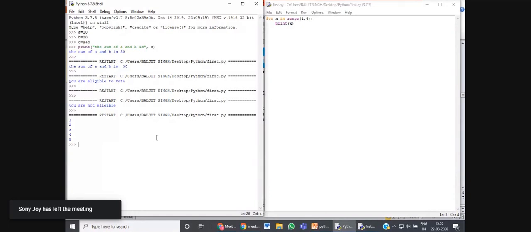You can see easily that the first 5 values are printed only. As I told you, the last value will not be considered, because the loop will be executed up to the n minus 1 value only. Fine. So this is how the for loop works, and this is how the range function works in Python.